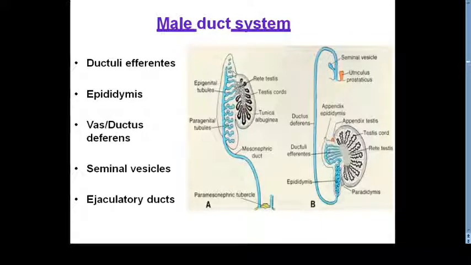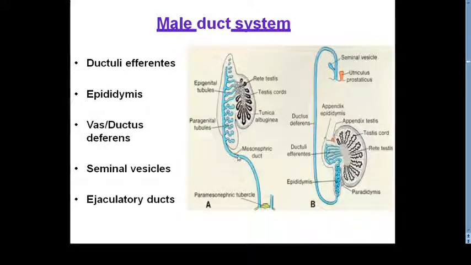Cranially, some remnant of the disappearing mesonephric tubules will persist, and that is given the name appendix of epididymis, and in the caudal ones some remnant will remain, which is given the name paragenital tubules or paradidymis. Clear? So the remaining mesonephric tubules will form connection with the rete testis and are given the name ductuli efferentes. So these ductuli efferentes are pouring their secretion into the mesonephric duct. Now this part of the mesonephric duct will coil on itself to form the epididymis.